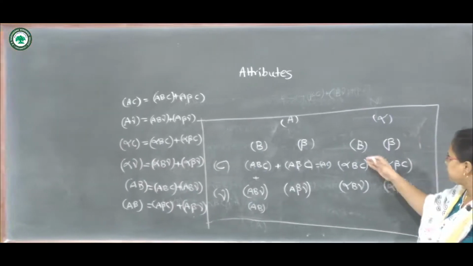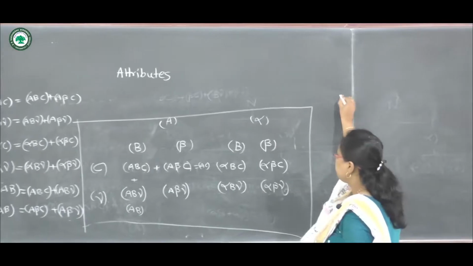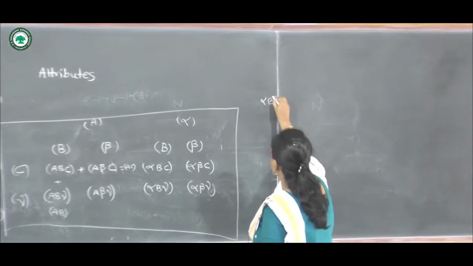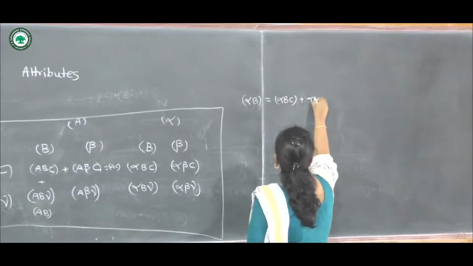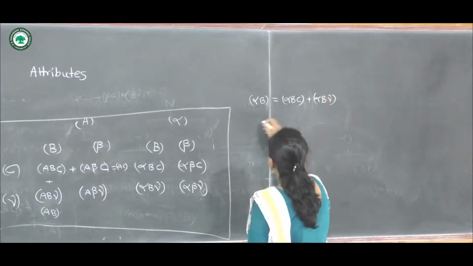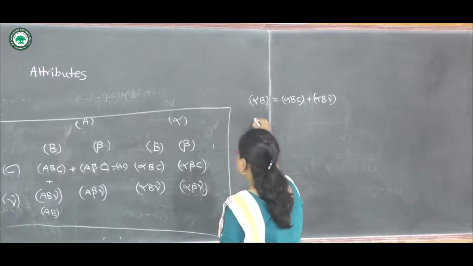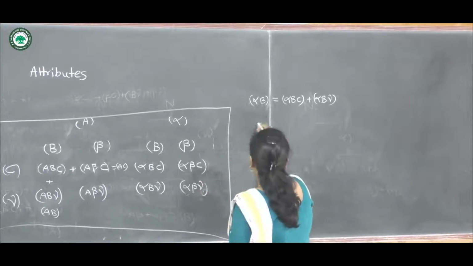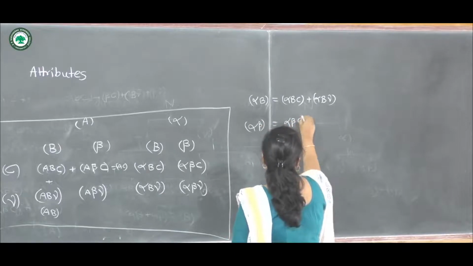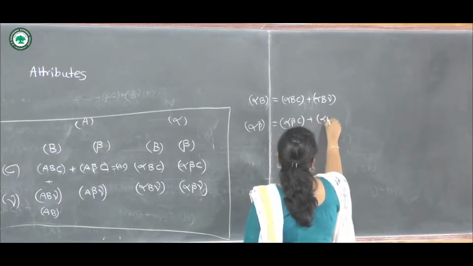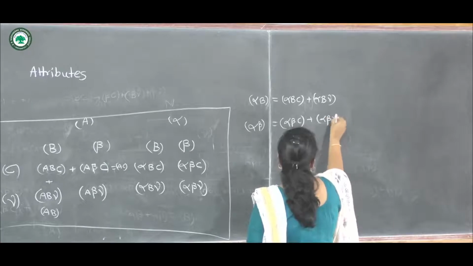And if we add these two vertically, we have alpha B. So alpha B will be alpha BC plus alpha B gamma. Just change the next attribute, and here we have alpha beta. So it will be addition of alpha beta C and alpha beta gamma.